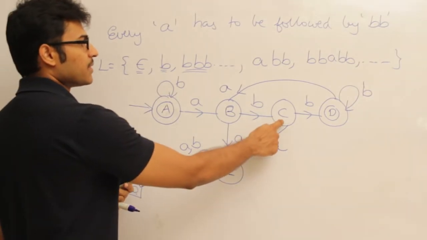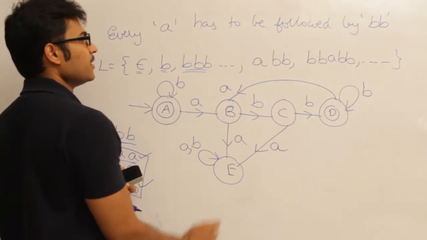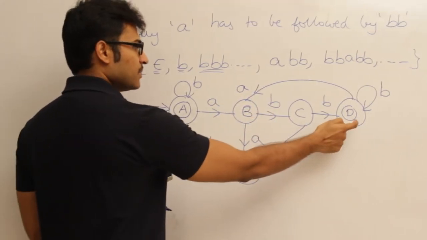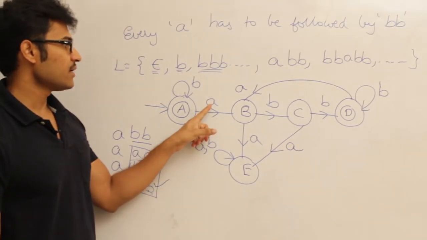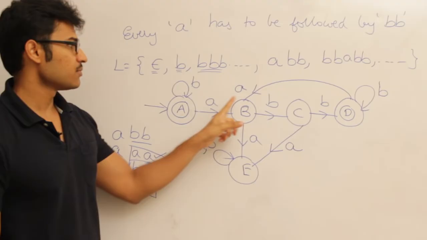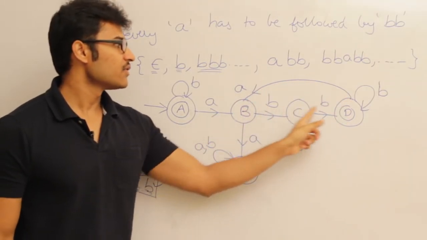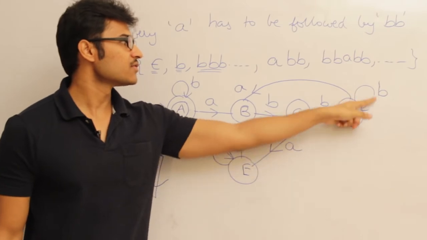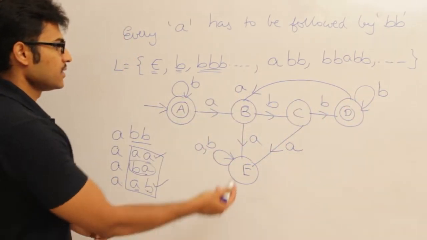And C is going to remember that after A it has seen 1 B, which means A is followed by B. And D is an accepting state which will accept a string only if, when it contains A, it is followed by 2 B's. If it again gets an A, we have to again wait for 2 B's. Any number of B's is not a problem because it is still A followed by 2 B's. And E is the dead state.